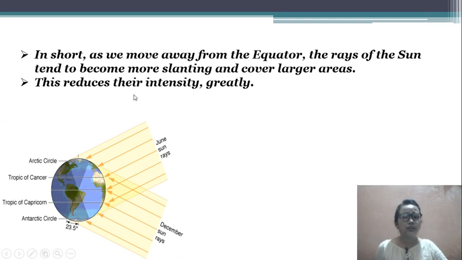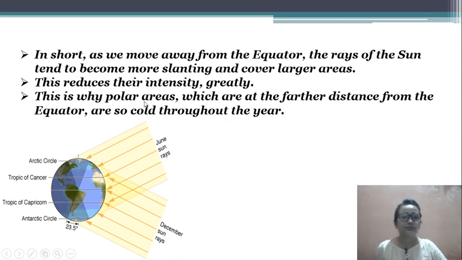This reduces the heat instantly and greatly. This is why the polar areas, which are at the farthest distance from the equator, are so cold throughout the year.